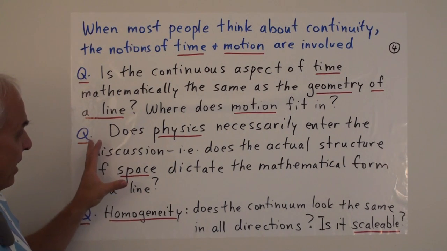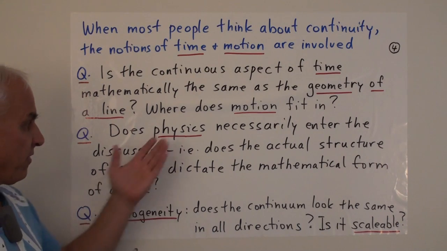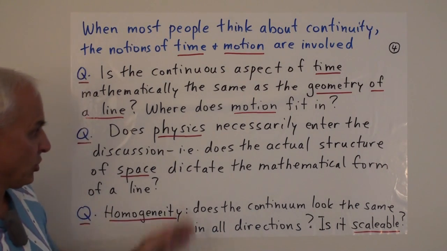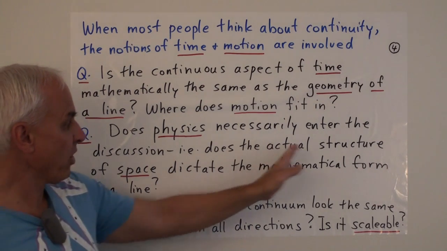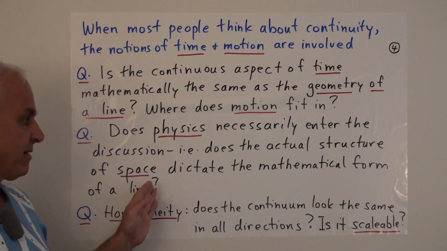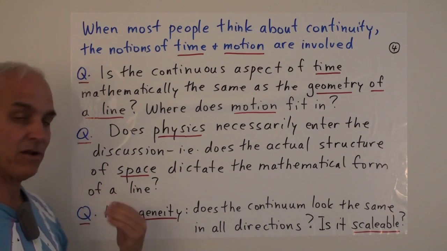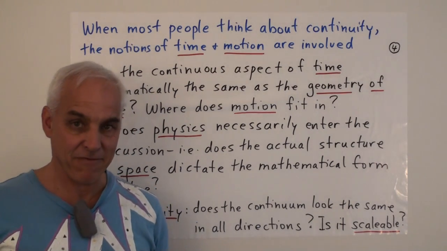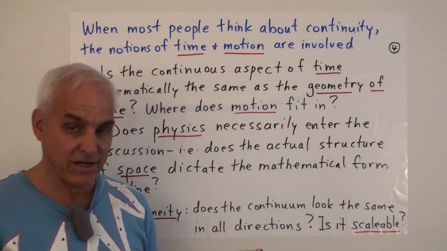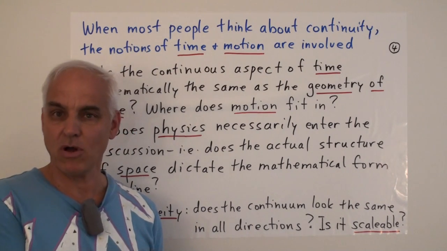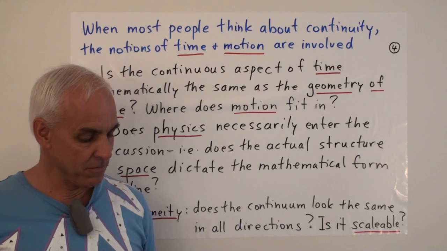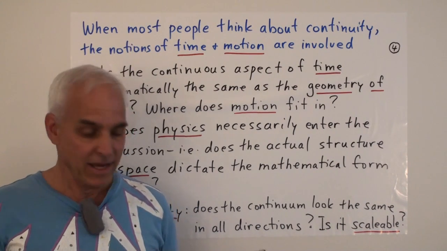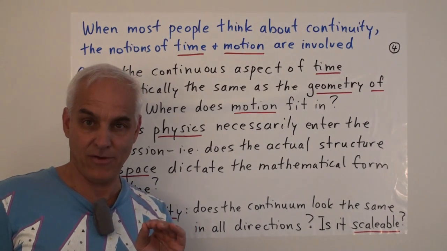Which brings us to this other question. What's the connection here with physics? Does physics necessarily enter the discussion? Do we have to worry about the actual structure of space? Does that dictate the mathematical form of a line? So 20th century physicists have, of course, penetrated to smaller and smaller scales. And they've become very aware that the physical world that we live in is quite different at different scales.